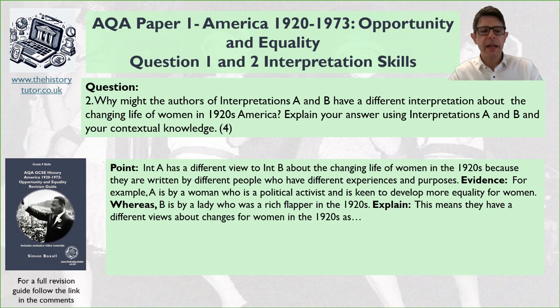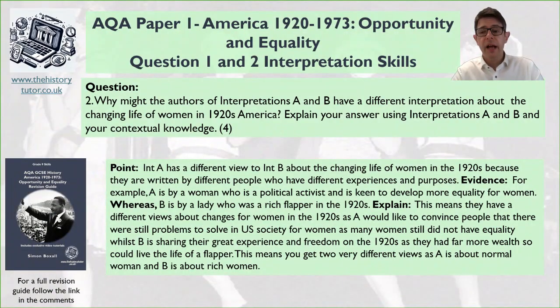So now I want to explain. We probably want a couple of sentences here. This means they have different views because... So pause me now, away you go. See if you can write a couple of sentences about why they're going to have different views based on who they are. How is it going to create their different experiences and ideas? Okay, away you go.